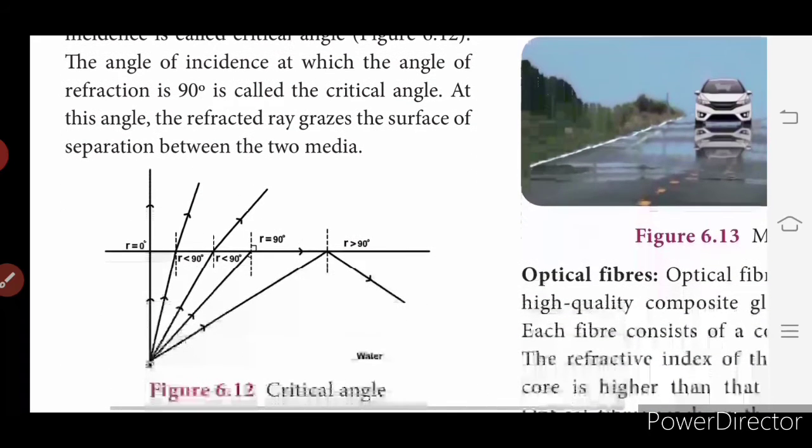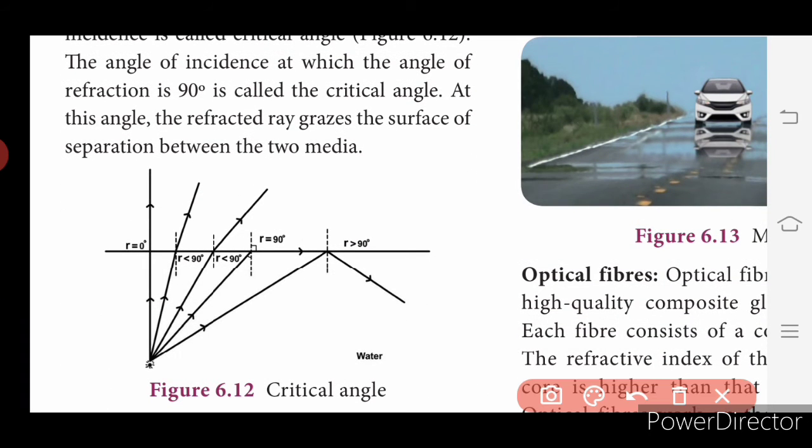You will understand if you see the diagram. You see the diagram, this is r, that is refraction, angle is 0 degree here. So you can see r is here less than 90 degree, there is a small bend in the ray, and again here little lesser than 90 degree, so you can see a larger bend. When it reaches 90 degree, there is no reflection, there is no refraction as well as no reflection.